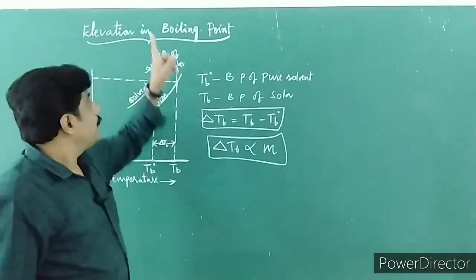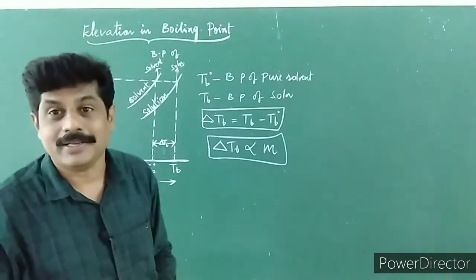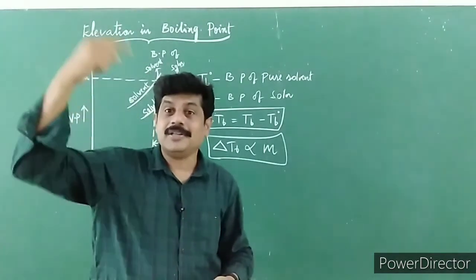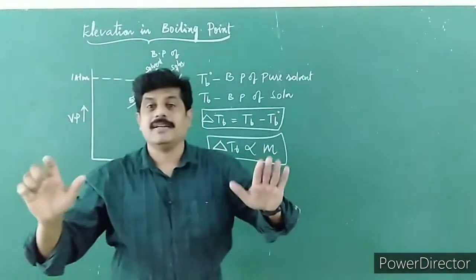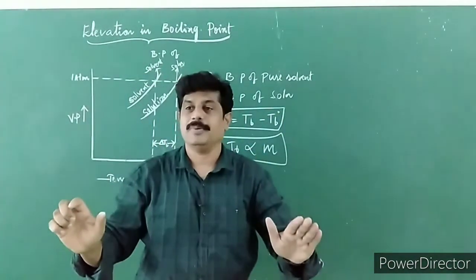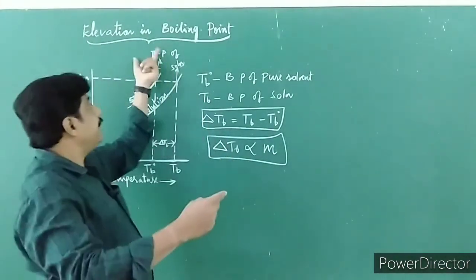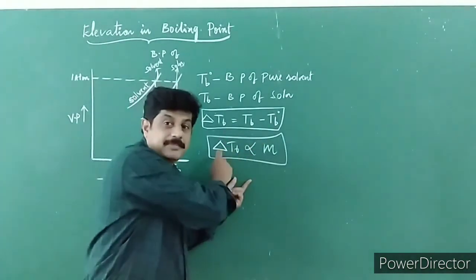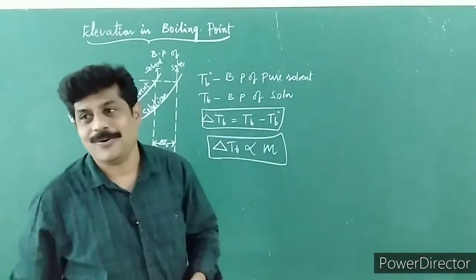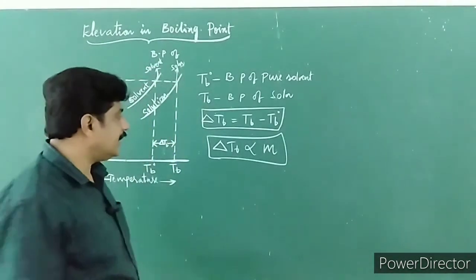Hence, elevation in boiling point is a colligative property. Tell me why? In the condition I told, any property which is directly proportional to molality is to be considered a colligative property. Now, your delta TB, nothing but elevation in boiling point, is directly proportional to molality, so it has to be considered a colligative property. Children, look at here.